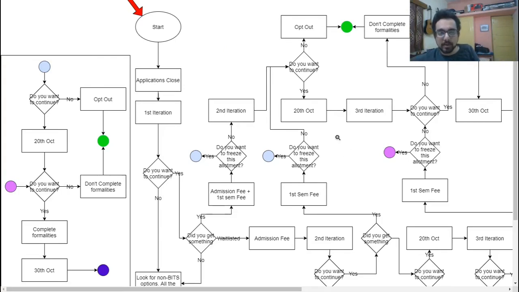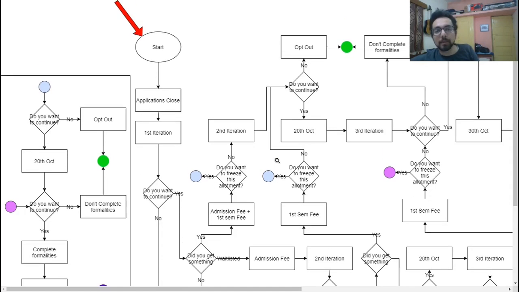So yeah, now then comes the second iteration. Let's say if you chose to freeze, then you will come to this light blue state which will continue here. We'll come to that later. Otherwise, after the second iteration you will also have a choice: to continue or not.